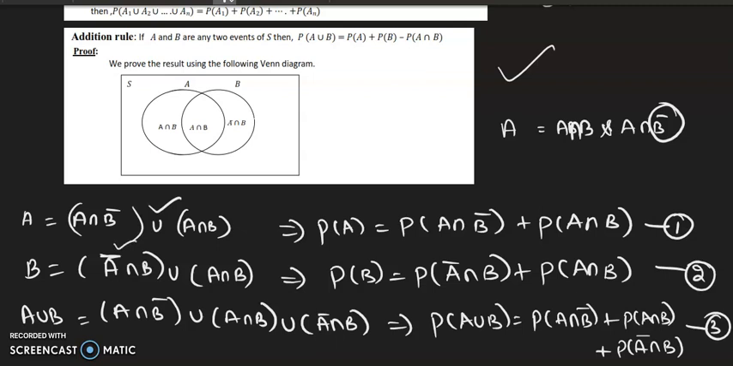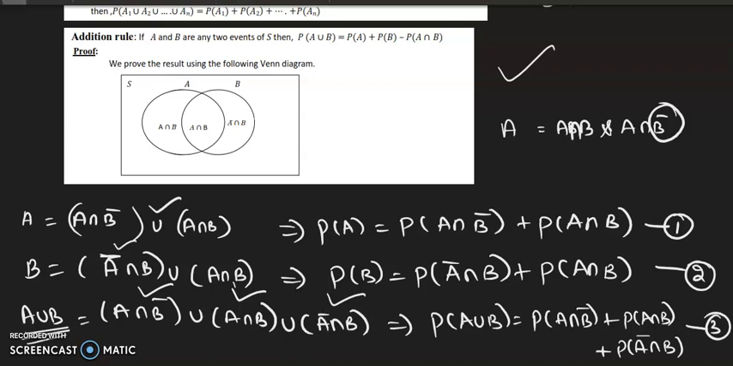Correct? This is what I have written. So P of B is equal to P of A bar intersection B plus P of A intersection B. And finally we are writing A union B. A union B is a combination of A intersection B bar, A intersection B and A bar intersection B, all the three. So I can write this as P of A union B as P of A intersection B bar plus P of A intersection B plus P of A bar intersection B.